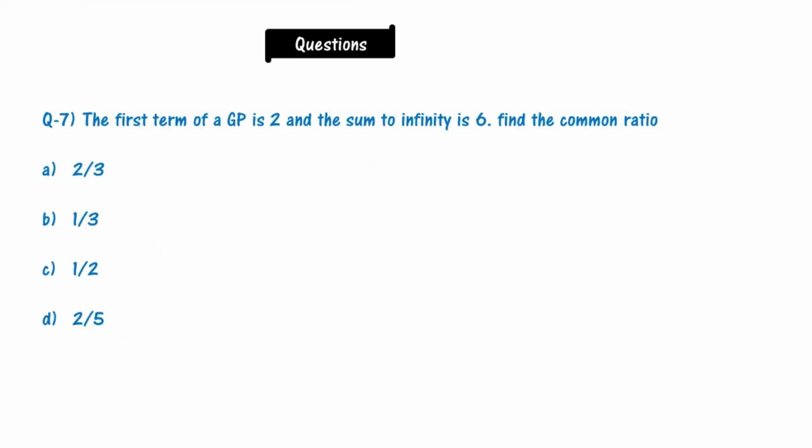Now comes question number 7. The first term of a geometric progression is 2 and the sum to infinity is 6. Find the common ratio. Options are 2 by 3, 1 by 3, 1 by 2, 2 by 5. Please solve this question.